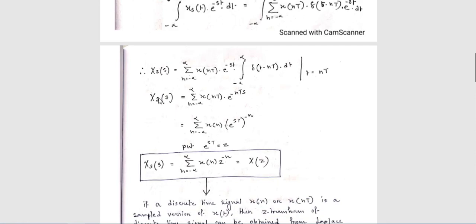So this right hand side is again Xs. So this is equal to the summation from n equal to minus infinity to plus infinity of x[n] times e to the power sT, whole to the power minus n. We can easily write this. Now if you put e to the power sT equal to z, then this expression becomes x[n] z to the power minus n, and this is the definition of the z transform. So you can directly write Xs is equal to X of z, but when e to the power sT is equal to z.